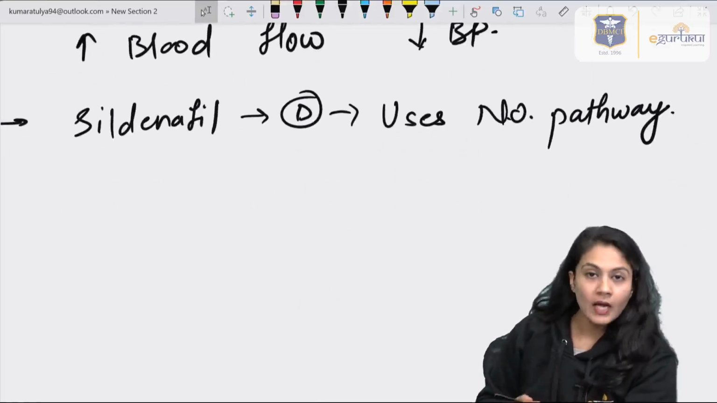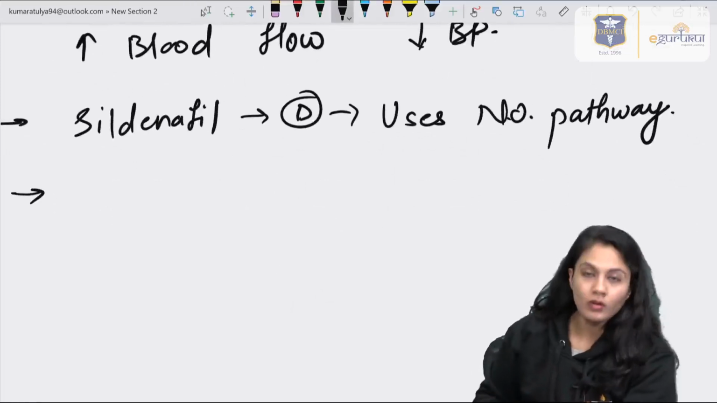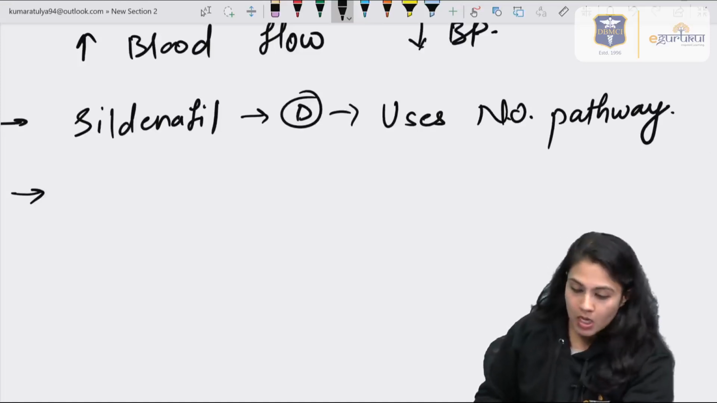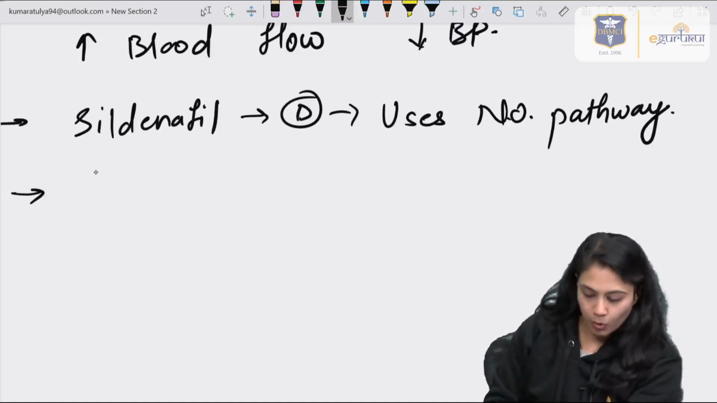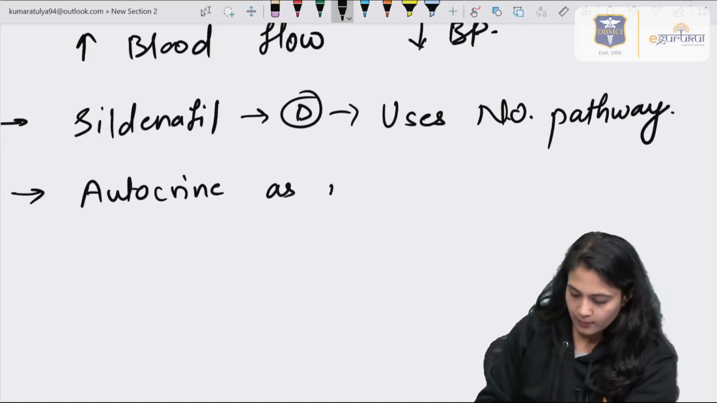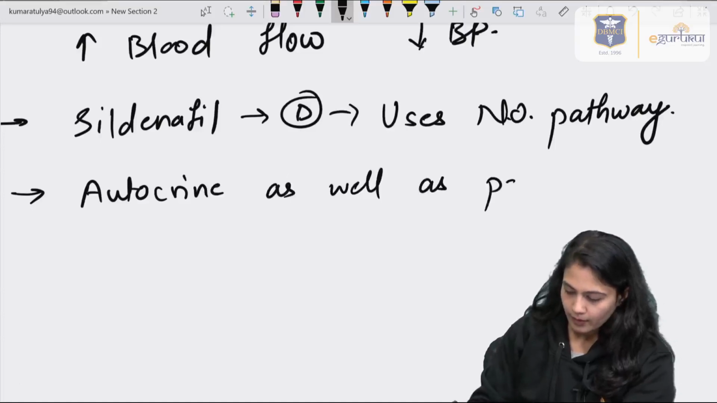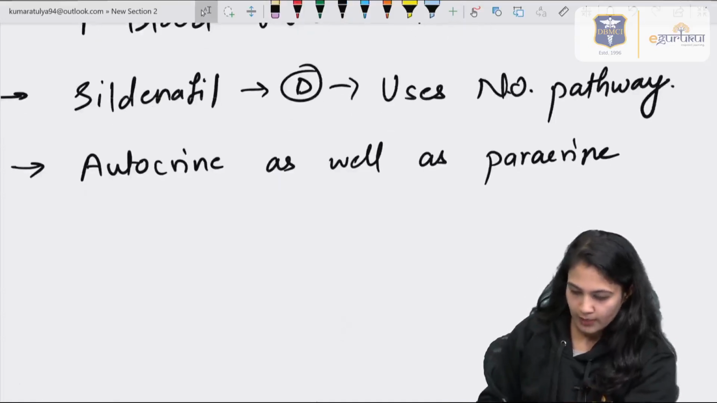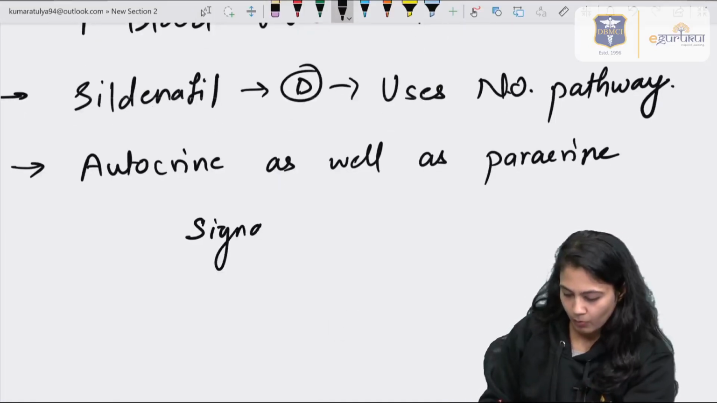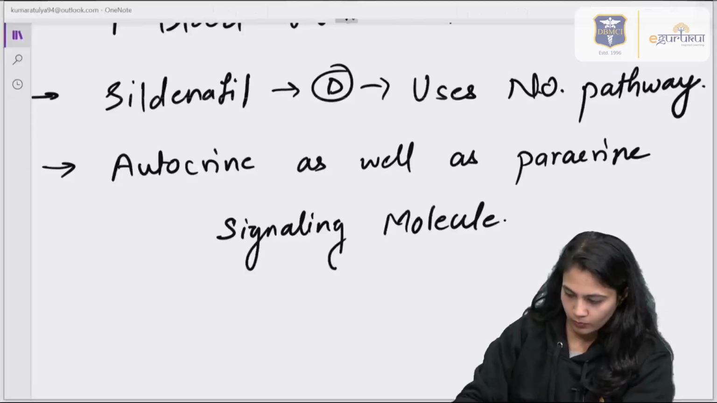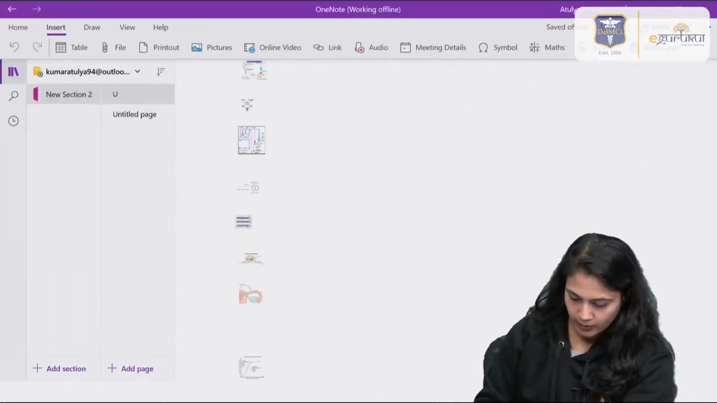Now, this is asked in one of the exams, whether it is autocrine, paracrine or endocrine. Remember, this signaling molecule is autocrine as well as paracrine. It is both an autocrine and a paracrine signaling molecule. Right? So, this is about the NO.